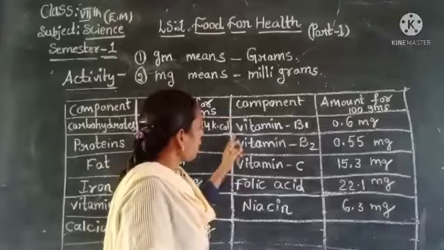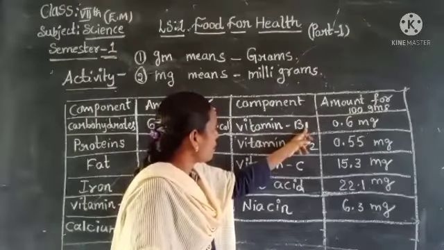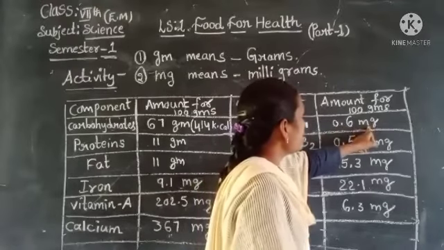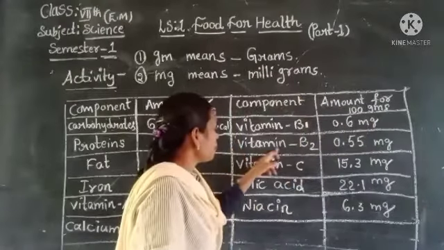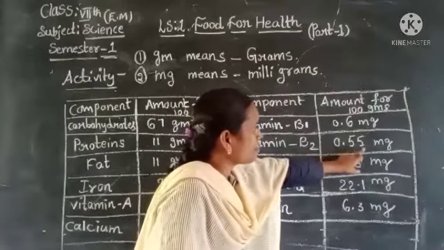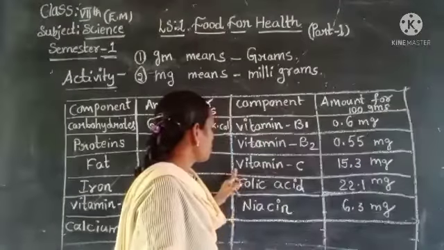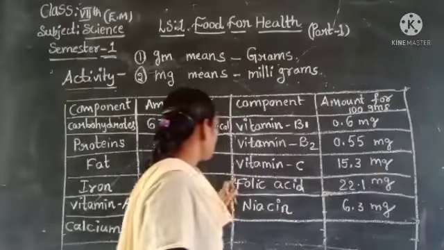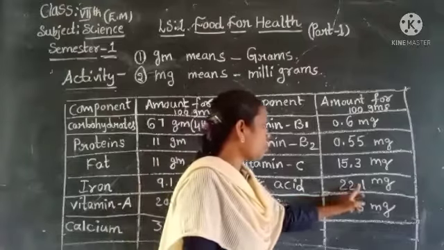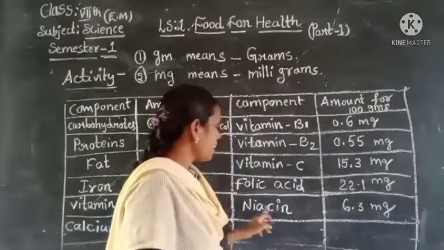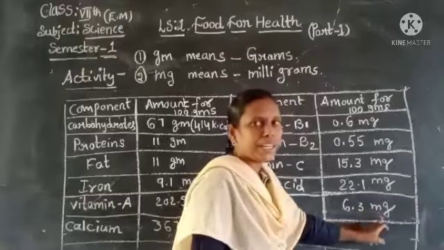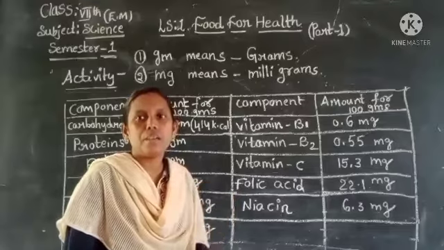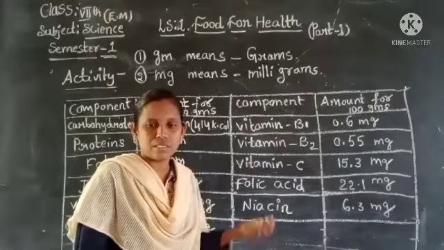Next in this table, vitamin B1 0.6 milligrams. Vitamin B2 0.55 milligrams. Vitamin C 15.3 milligrams. Folic acid 22.1 milligrams. Niacin 6.3 milligrams. This is about the components and how much amount each has per 100 grams.